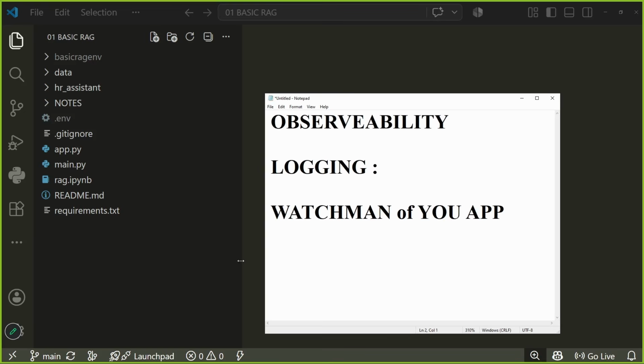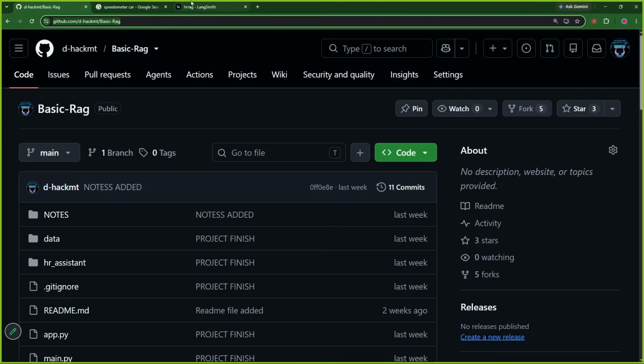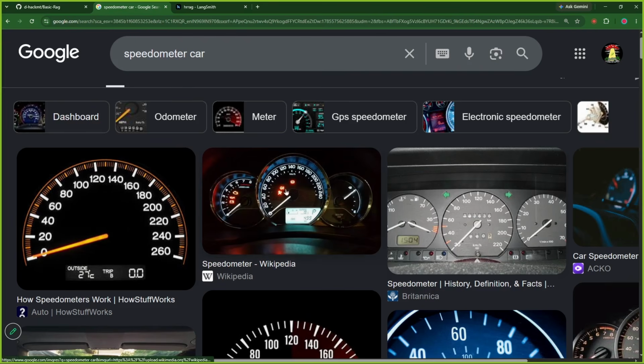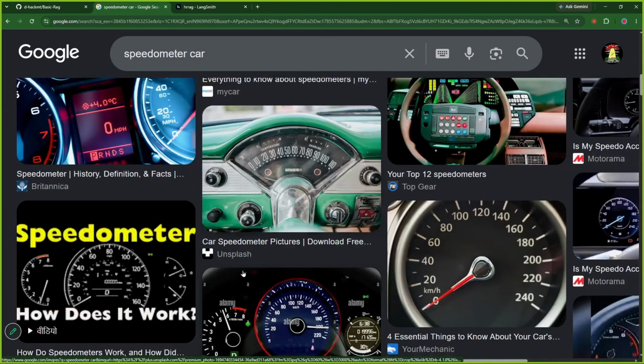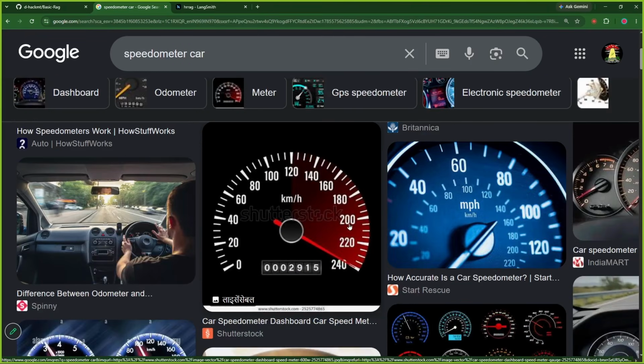Now, what do I mean by that? When we talk about a car, you should not use a car without its speedometer. Why? Because it tells you the speed, the current status of the car, does it have fuel, is it good to go, and all the different kinds of indications are given by our speedometer.